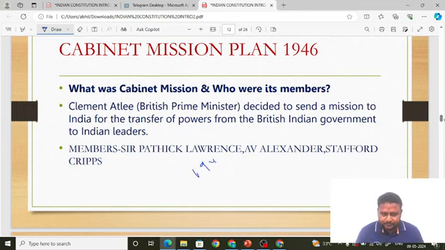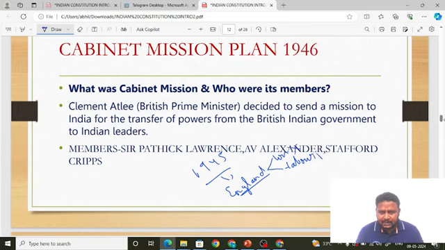In 1945, an important event took place in England. Elections took place. There was the Conservative Party and the Labour Party. The Conservative Party lost and the Labour Party won. From the Labour Party, Sir Clement Attlee became the Prime Minister. He was a rational man, so he decided to send a mission to India for the transfer of powers from the British Indian government to the Indian leaders. He felt that we have to give them independence. That is what Clement Attlee, the then British Prime Minister, felt. The important event is the 1945 elections.